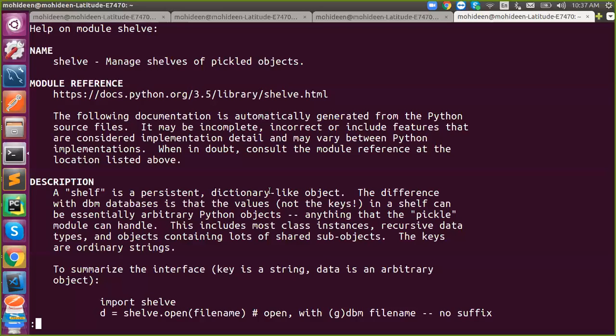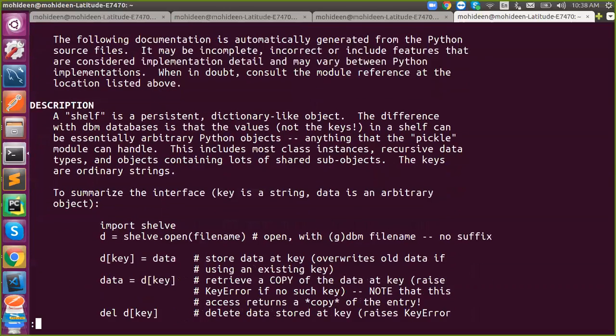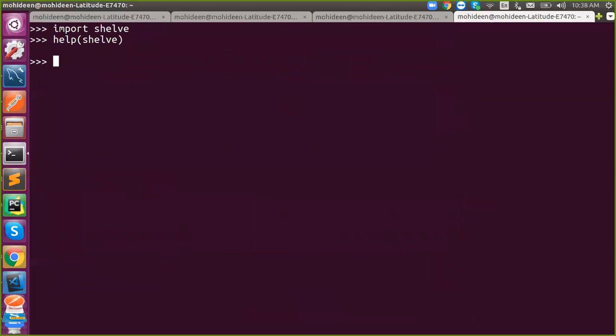In a dictionary, how was data stored? Key and value. So we know how many keys are there, right? It is finite, not infinite, because when you say dot keys, you will get the complete key list. Got it? That's it. So it is completely like a dictionary. When you say dir of shelf, you will get the complete set of attributes available for a dictionary plus one attribute.